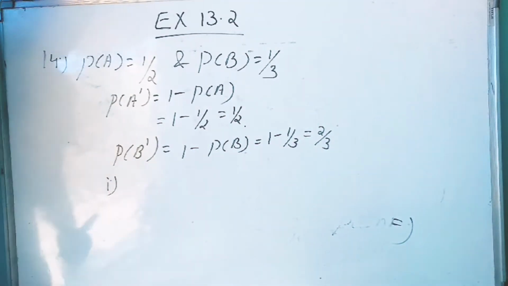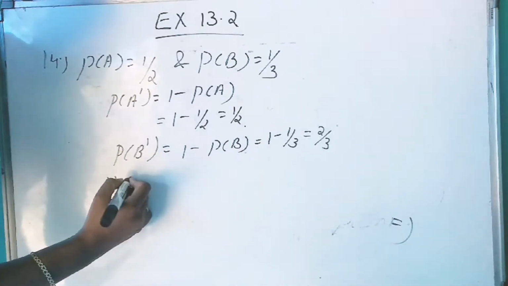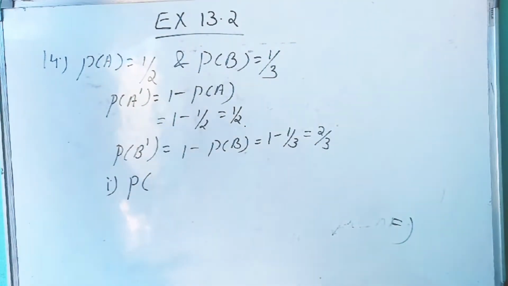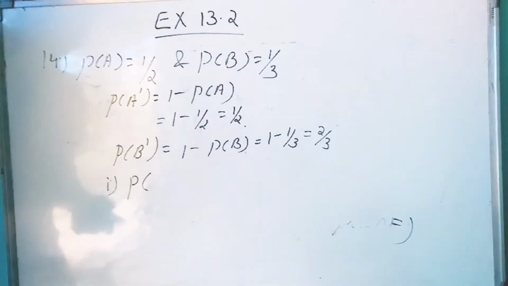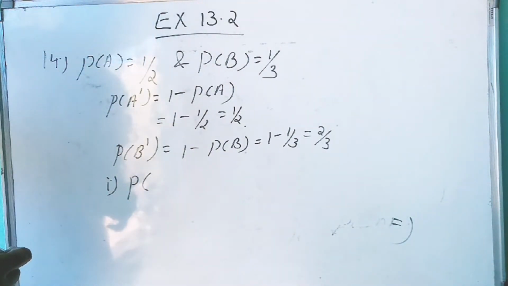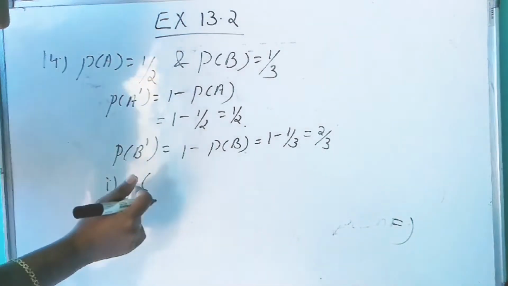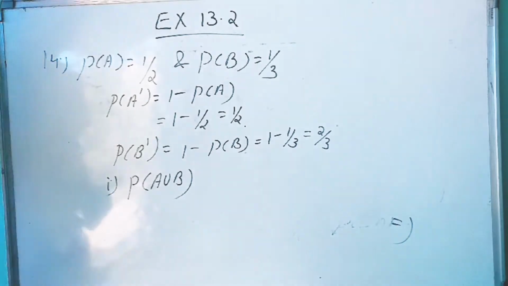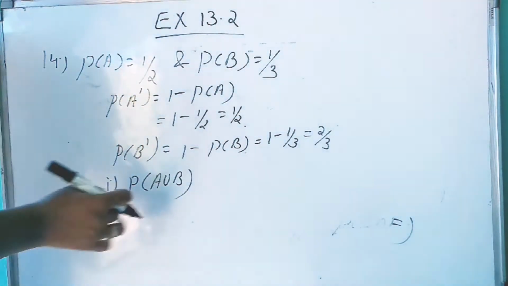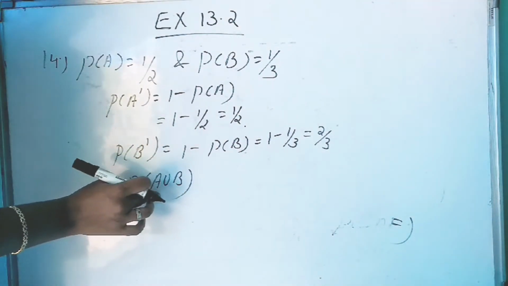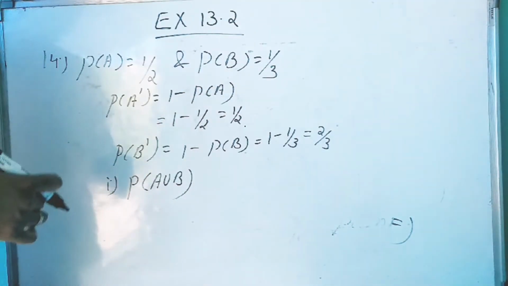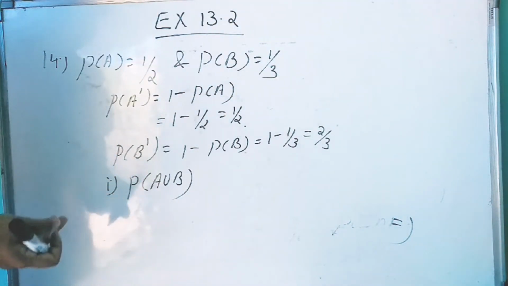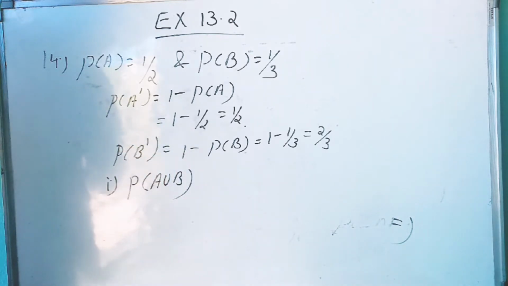Now the first question is, the problem is solved. That means P of A union B. Problem is solved means either A solved the problem or B solved the problem.